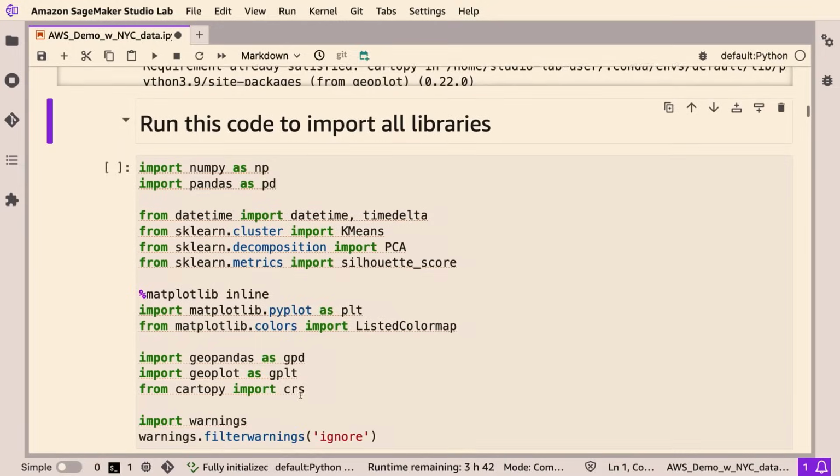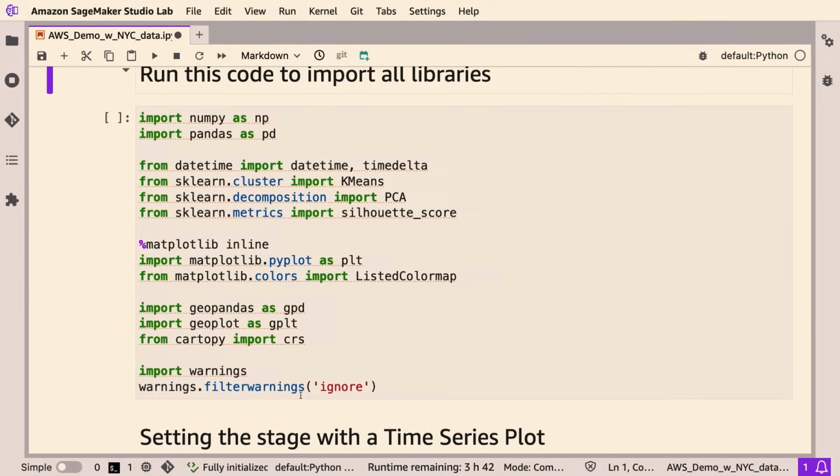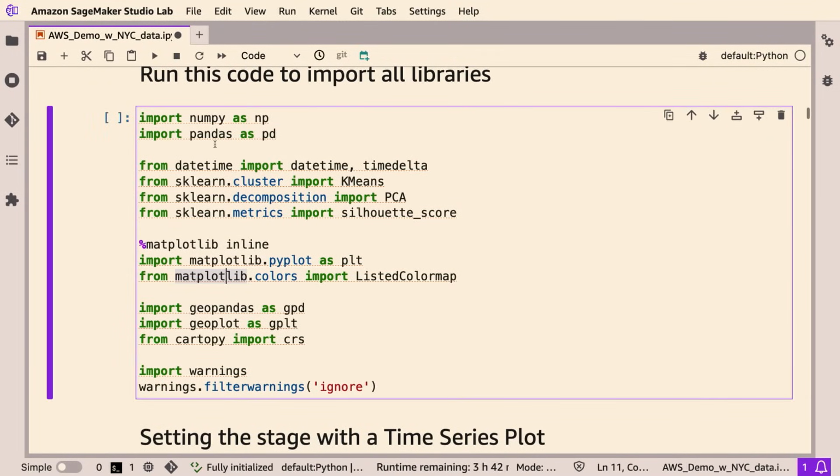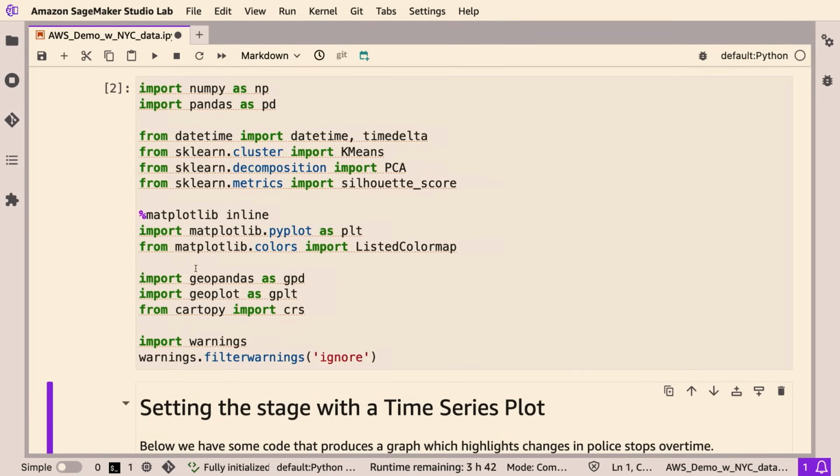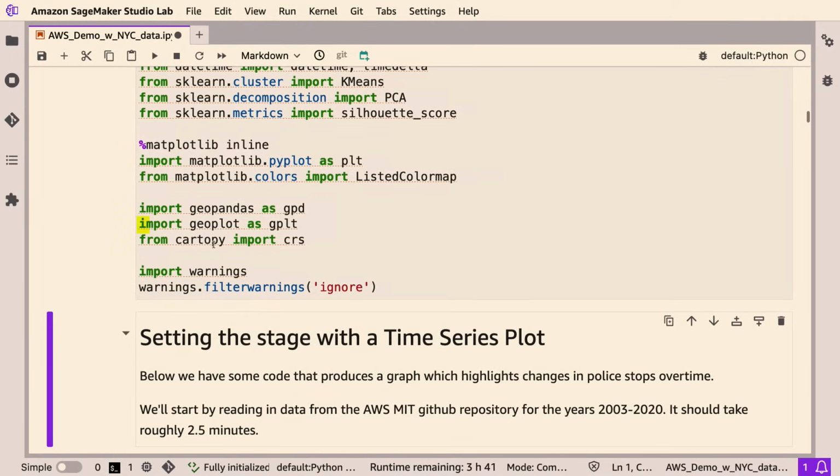Okay. And once we install the necessary libraries, we want to import all the Python packages. So there are some common ones that maybe some of you have seen in the past, like NumPy and Pandas. And there are some other things that probably some of you have never heard of, like GeoPandas, which is a Python library that's specifically related to geography. And also geoplot will be used to plot some maps.